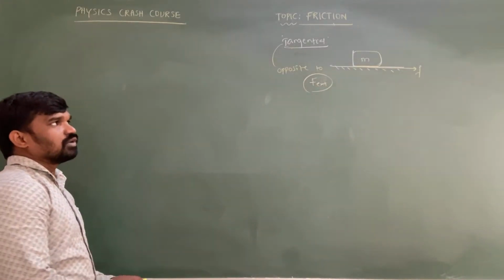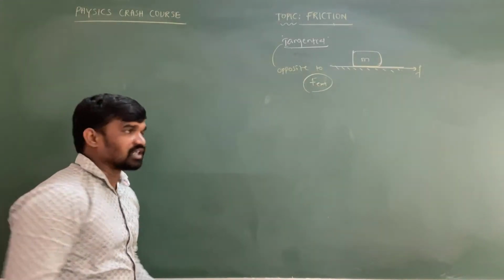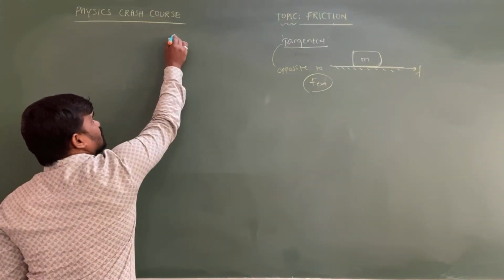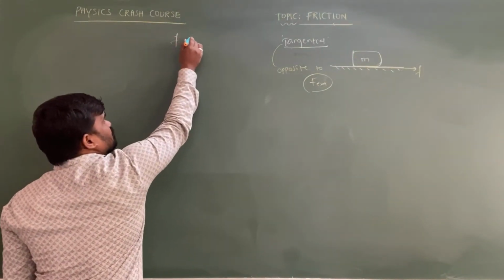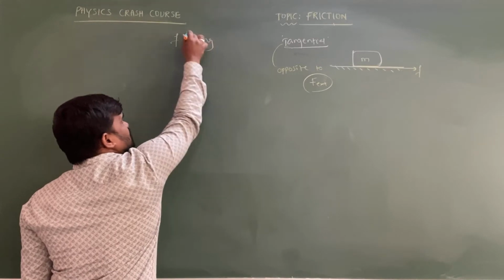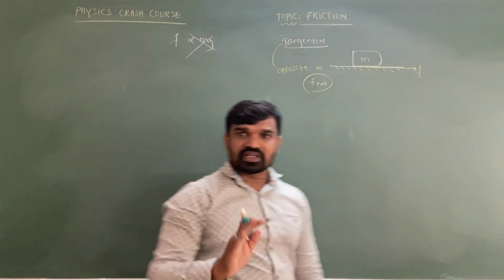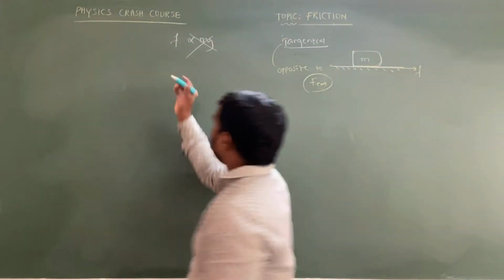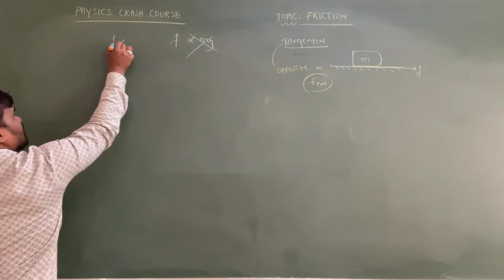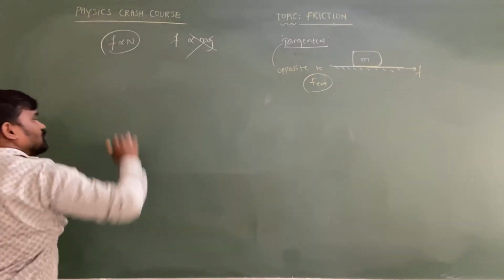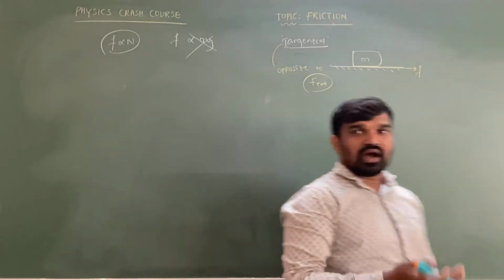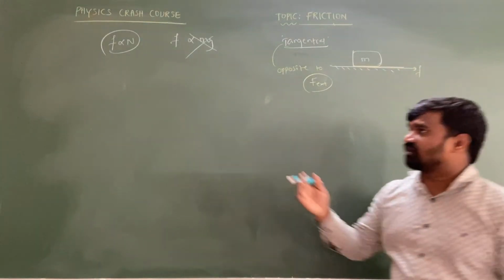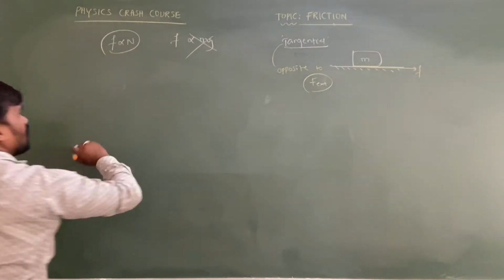After that, one most important point, a misconception. Most people think that friction is directly proportional to the weight of the body. It is absolutely wrong. Friction does not depend upon the weight of the body. Friction depends upon the normal reaction, the normal force produced by the surface on the object or developed by the object on the surface. Friction is directly proportional to normal force only.